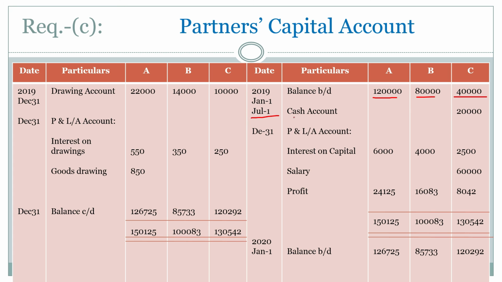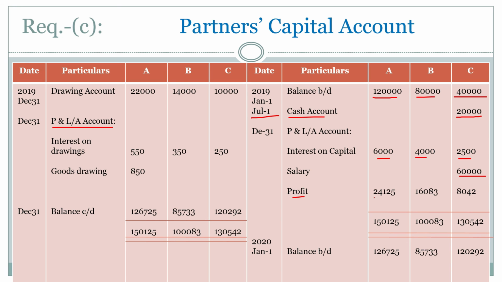For this reason, July 1st, cash account 20,000 taka. Now December 31st, profit and loss appropriation account. At first, interest on capital. Partner A 6,000 taka, partner B 4,000 taka and partner C 2,500 taka. Salary, partner B 60,000 taka.